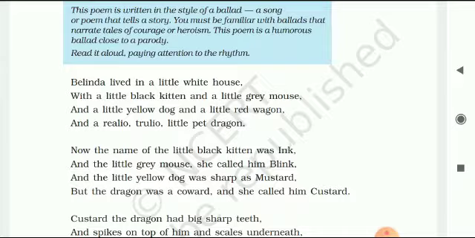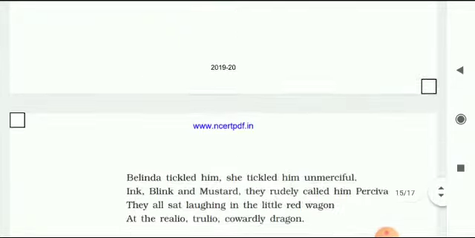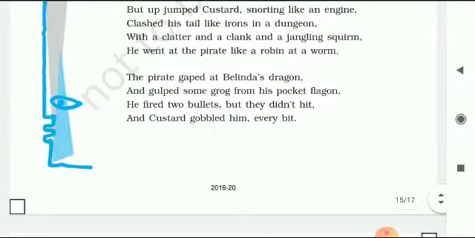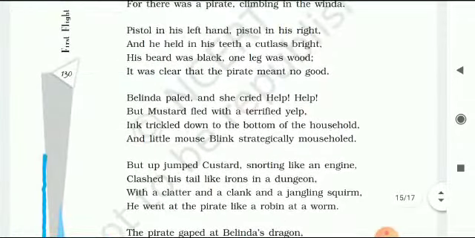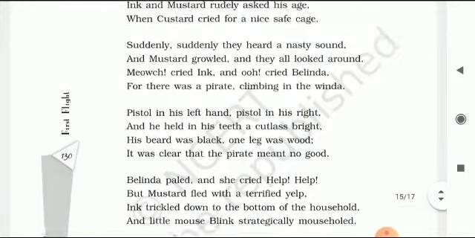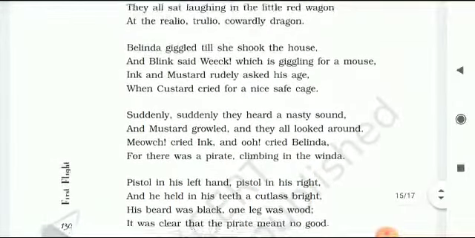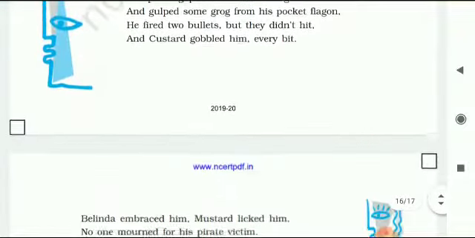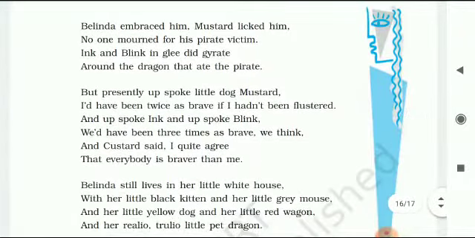So in the whole poem, the rhyme scheme used is A, B, B, except paragraph number 13, which is of 6 lines. Let me show you this paragraph.